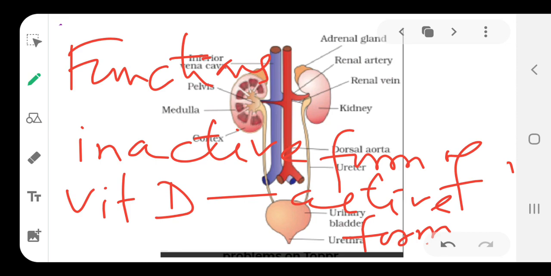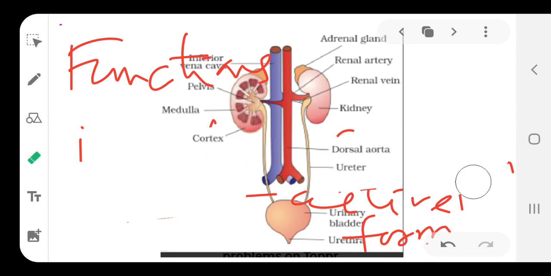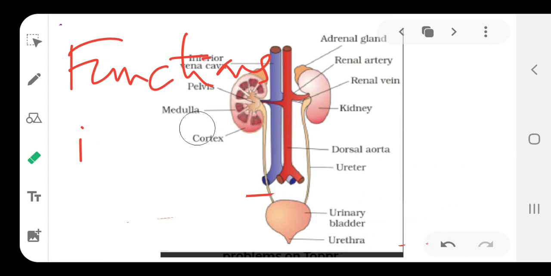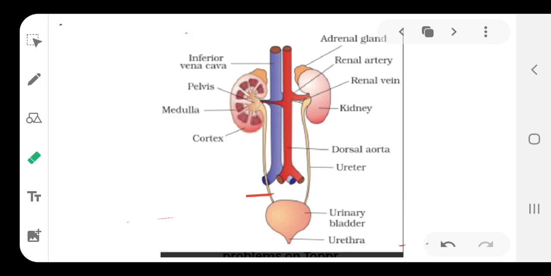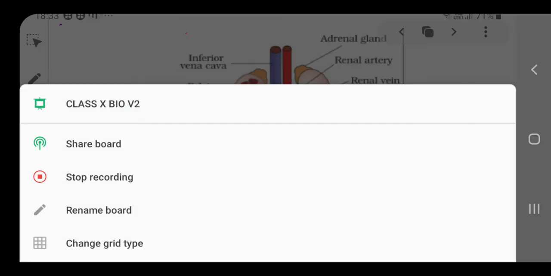So, the first one was osmoregulation, the second was secretion of many enzymes, one of them being renin, and the last was the conversion of the inactive form of vitamin D to the active form. So, please run through the whole presentation again, write it down in proper format, draw the diagrams properly, put them in the notes and learn them as you write them.